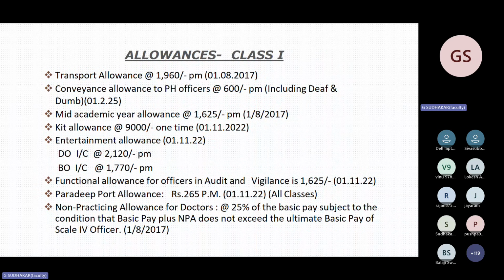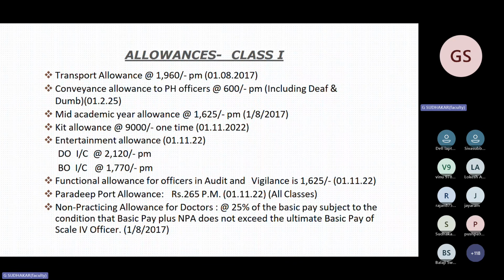Next one is functional allowance for officers in audit and vigilance. Scale 1 to 2 question. The functional allowance payable to an audit or vigilance officer is 1,625. You have to click the correct amount of 1,625. They may ask 1,425, 1,725, like this, but you have to click the correct answer, 1,625. This is for audit officers and vigilance officers.